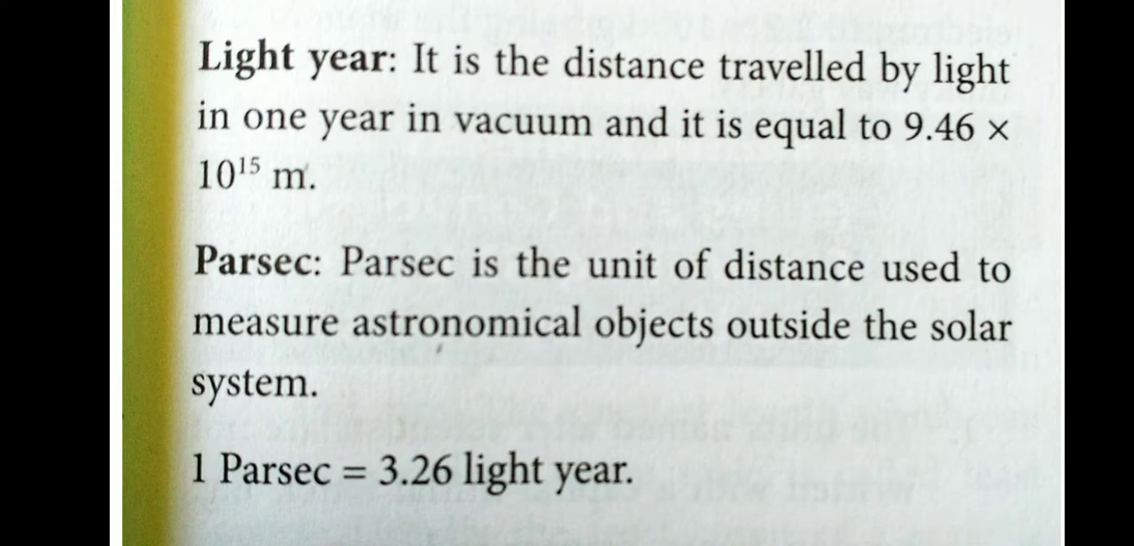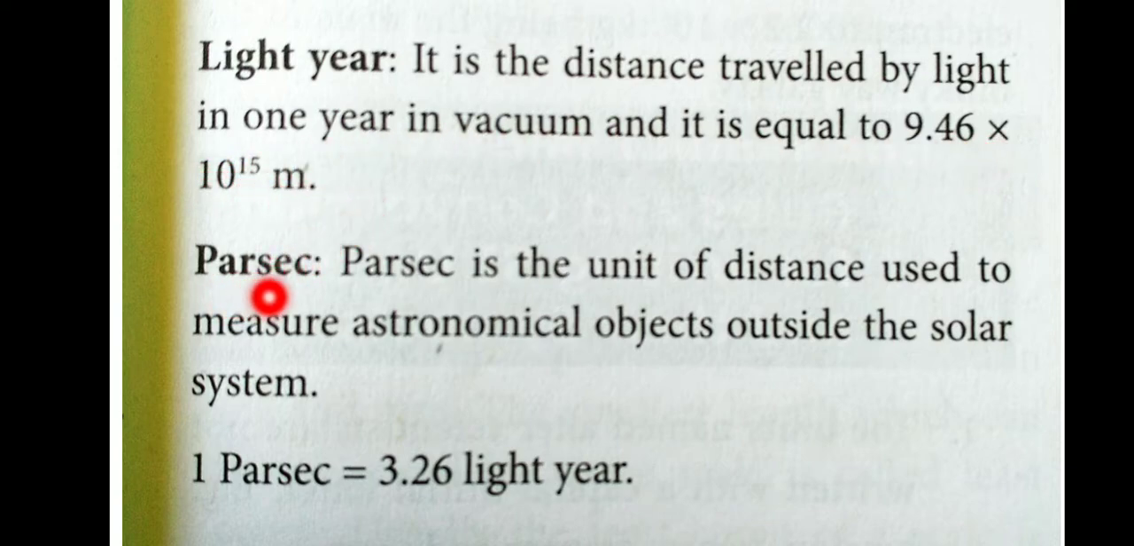Next question, light year. It is the distance traveled by light in 1 year in vacuum, and it is equal to 9.46 into 10 to the power 15 meter.